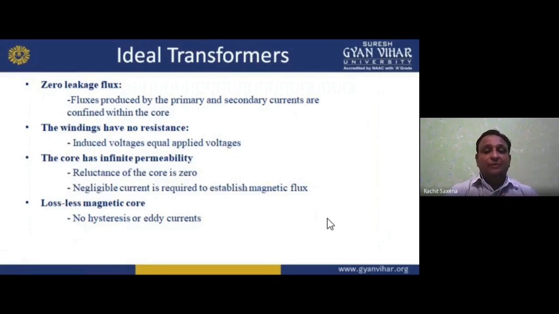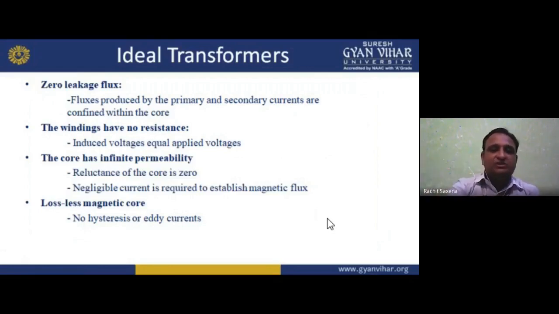In practical transformers we will always find losses. In the ideal transformer we consider the leakage flux, because we have the self-induced EMF E1 of the primary and the self-induced EMF of the secondary, E2. In the ideal case there is zero leakage flux: the flux produced by the primary and secondary currents is confined within the core. No leakage, which means no losses, no eddy current and no other loss. All flux will be mutual, not self.